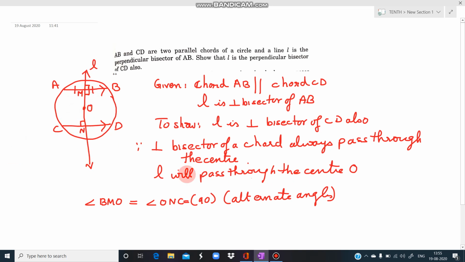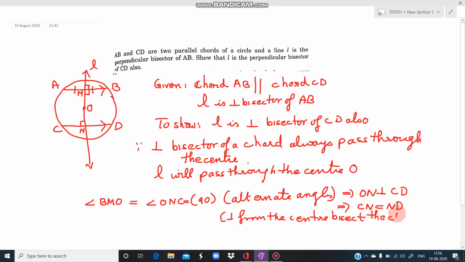So from there what do we find out? That line L is perpendicular. So this implies that ON is perpendicular to CD. Now we know that if I draw a perpendicular from the center, it will bisect the chord. So same here we can write, if this is perpendicular, CN is equal to ND, because a perpendicular from the center bisects the chord.